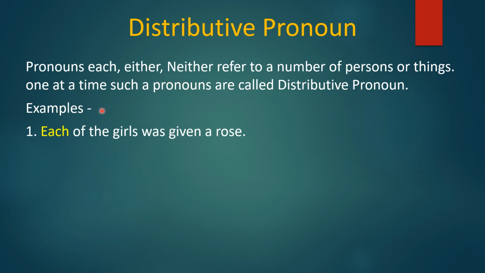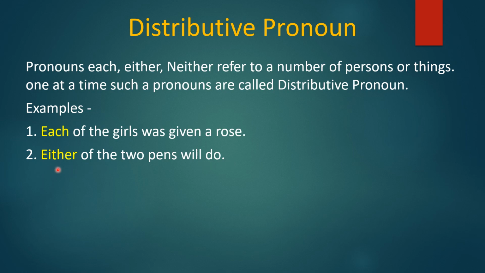So when we make any distributive sentence, we will use each, either or neither with singular form of the verb. Example: each of the girls was given a rose. Each means pratyek. Student, each is a singular form. Therefore, we will use each of the girls was given a rose. We are not using girl, we are using girls.